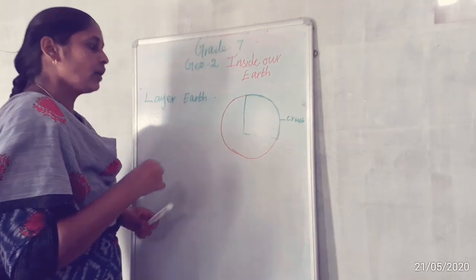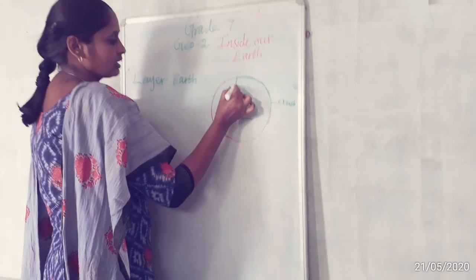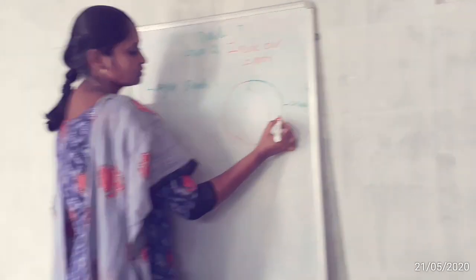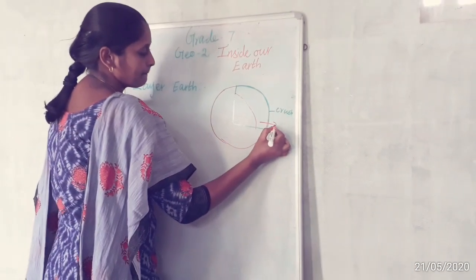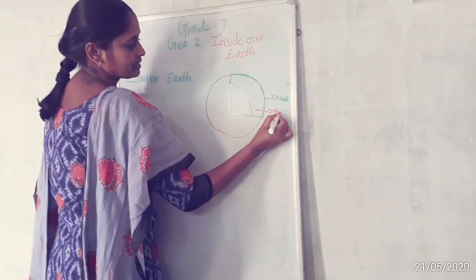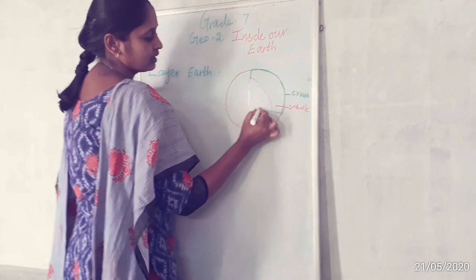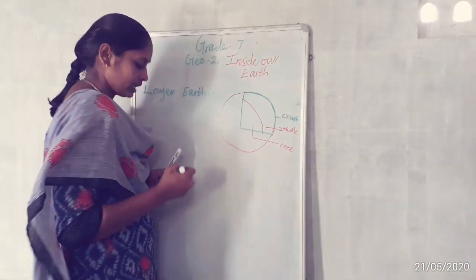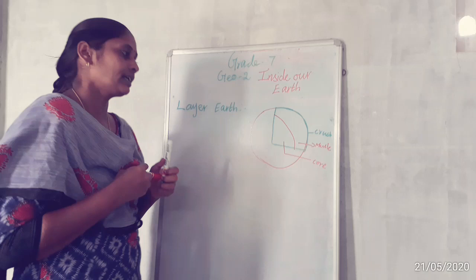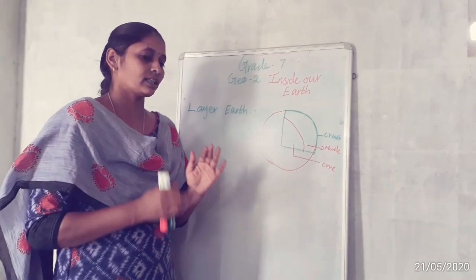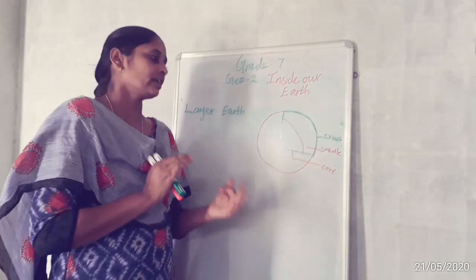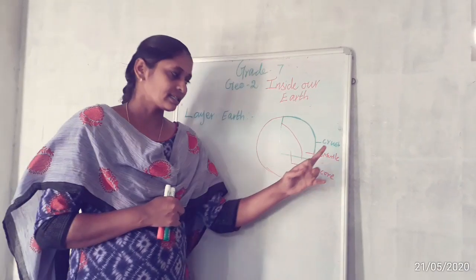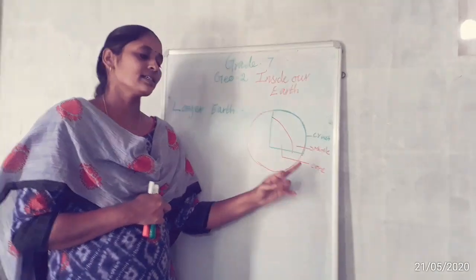So we have a second and third layer. The second layer is called the mantle. And the third is called the core. So we have three different layers in our earth. The layers of the earth we can classify into three categories: one is crust, second is mantle, third is core.